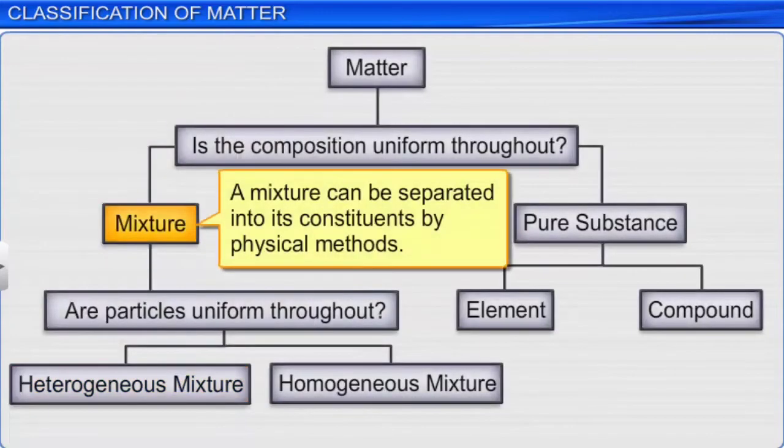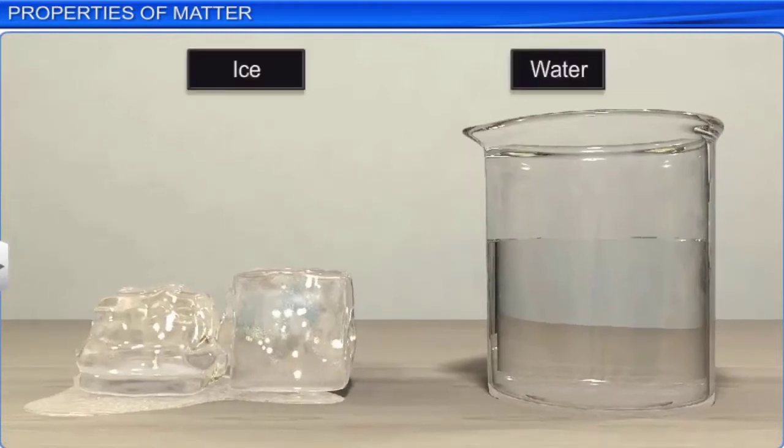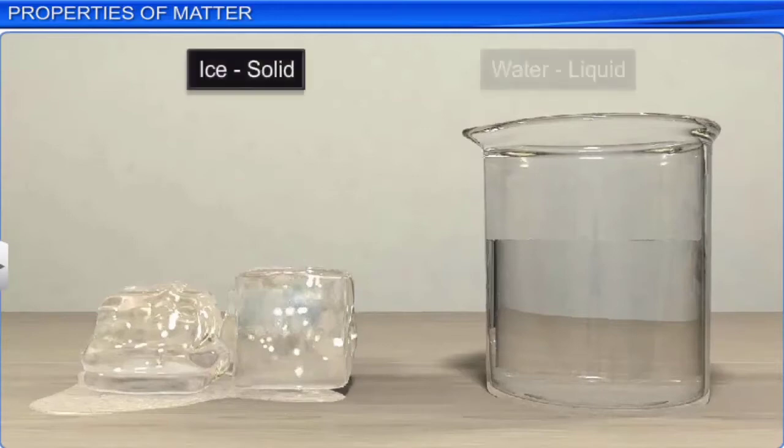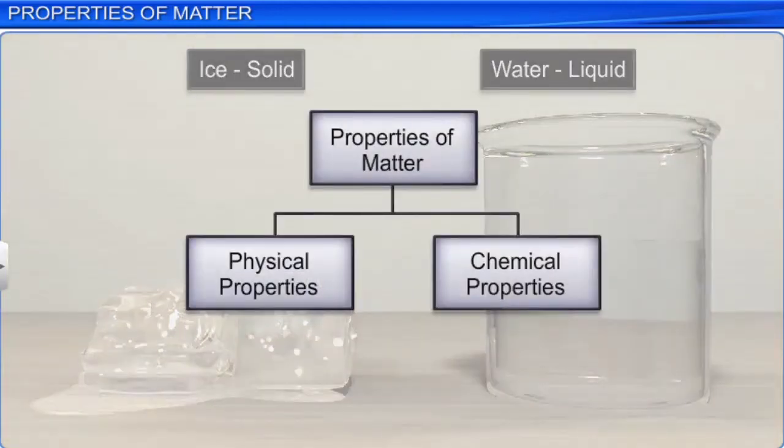A mixture can be separated into its constituents by physical methods. For example, a mixture consisting of iron filings and sulfur powder can be separated by using a magnet, that is, by magnetic separation. As we learnt, matter is anything that has mass and occupies space. Every substance is made of matter and has unique properties. We can classify properties as physical and chemical properties.